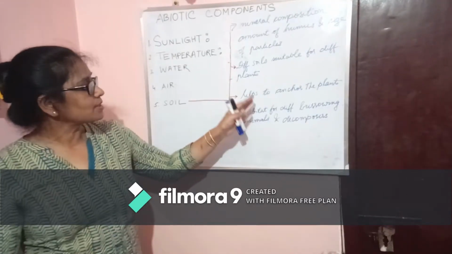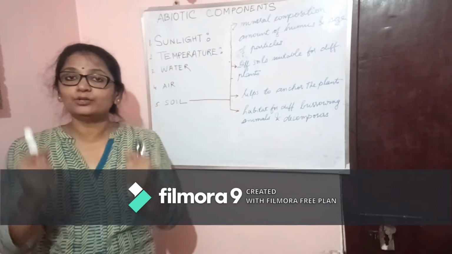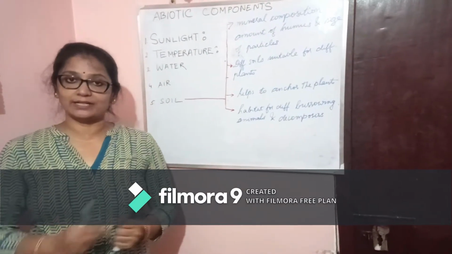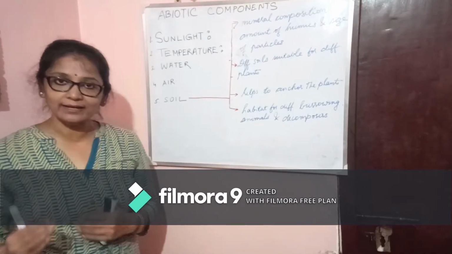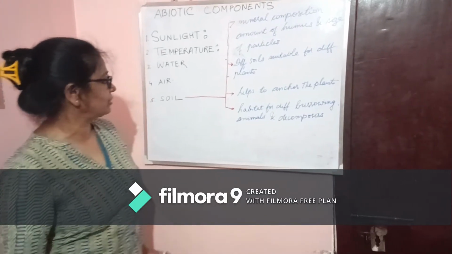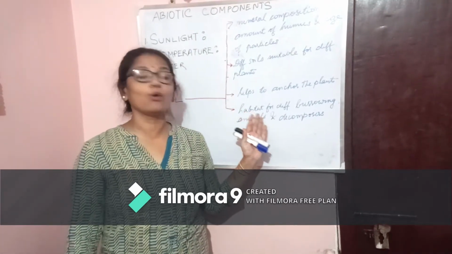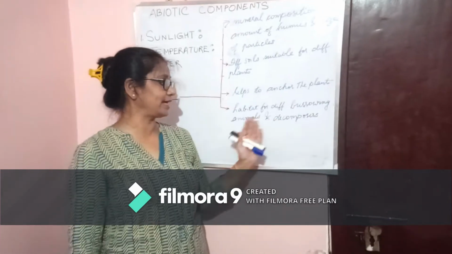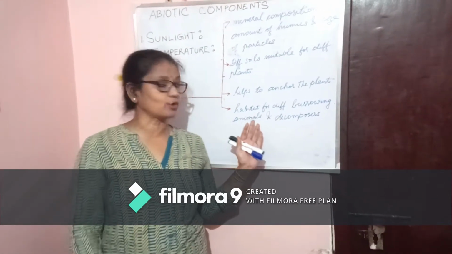Soil also helps to anchor the plants. It helps the plant to be strong on the soil. It doesn't get worn away by the winds and rainfall and by the temperature. The soil will hold the plants tight to its ground. And also soil serves as a habitat. Habitat meaning home. It is a home for different burrowing animals. Burrowing means the animals which live under the soil.